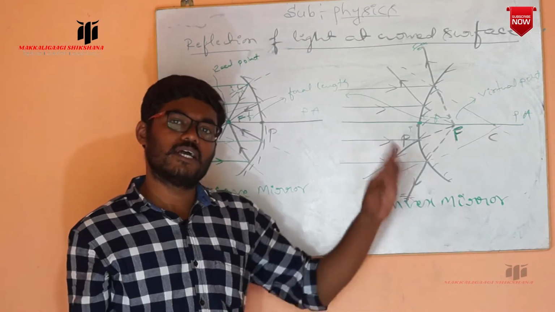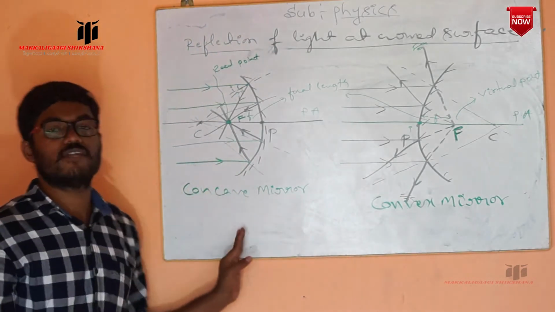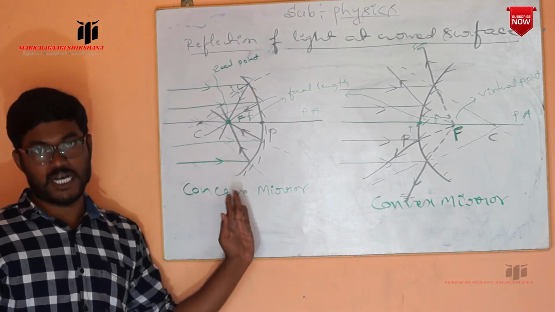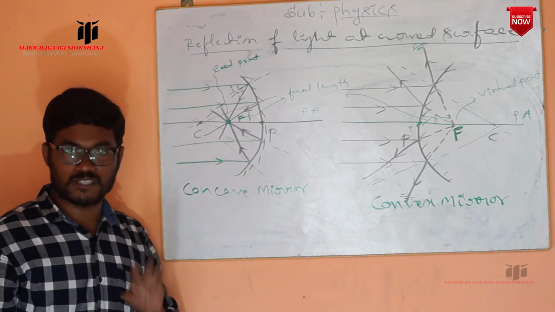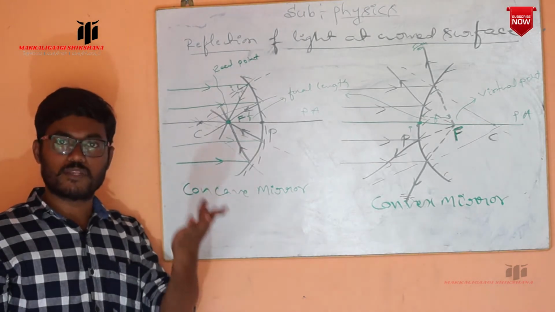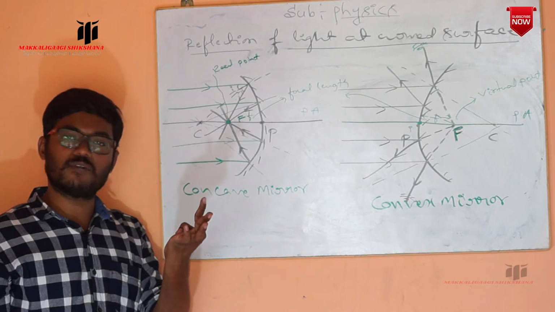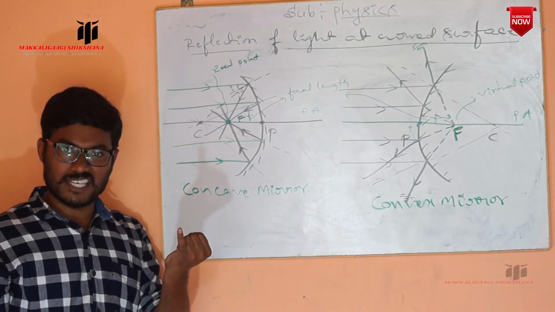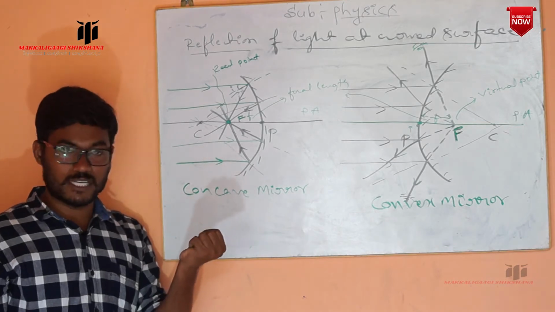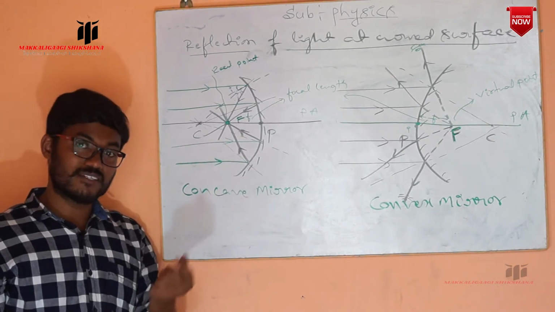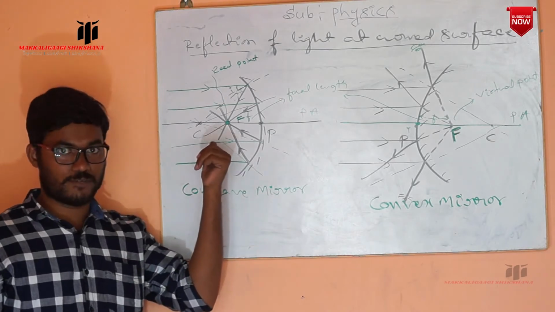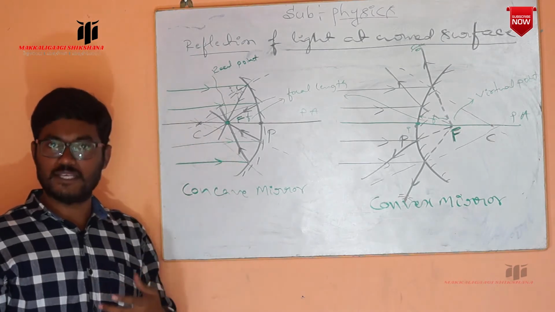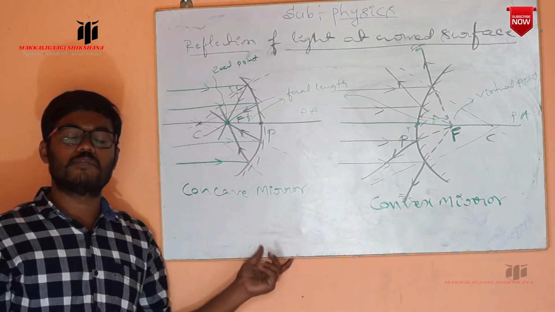So these are the terminologies involved in the reflection of light through curved surfaces or spherical mirrors. What are the terminologies? First one is the center of curvature. Second one is the pole of the mirror. Third one is the aperture. Fourth one is the radius of curvature. Fifth one is the focal length of the mirror, and sixth one is the principal focus. These are very important. If you want to understand the remaining things, you must know these terminologies.